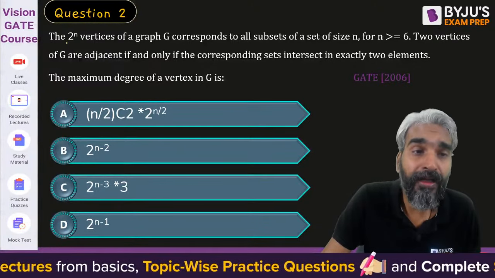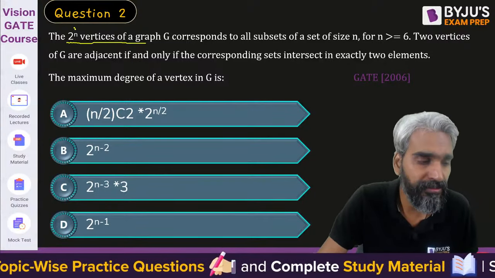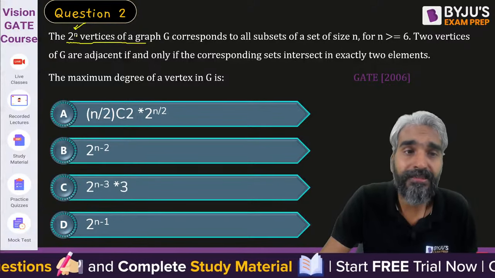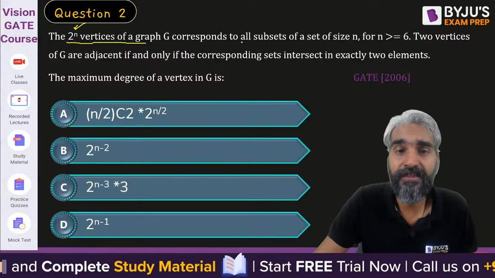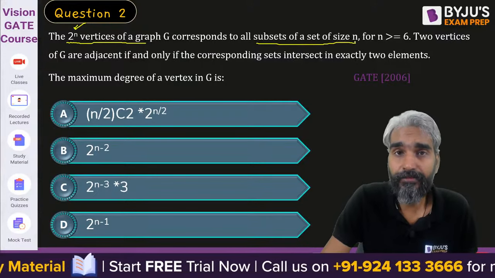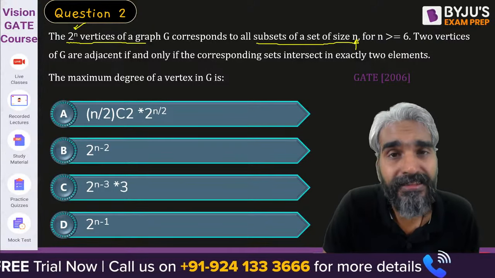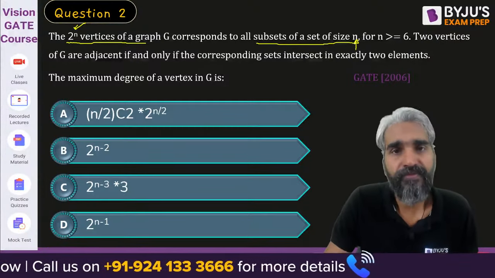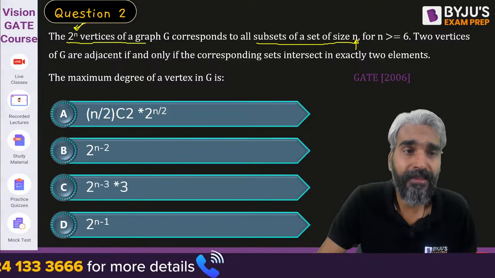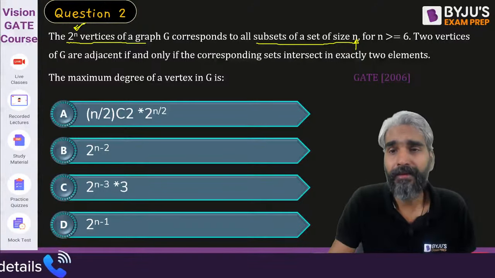The 2 raised power n vertices of a graph G. So, how many vertices in the graph G? 2 raised power n vertices. From where are we deriving these vertices? 2 raised power n vertices of graph G correspond to all subsets of a set of size n. So, if there is a set of size n, there will be exactly 2 raised power n subsets of the set of size n, and each one of those subsets will represent the label of that vertex.